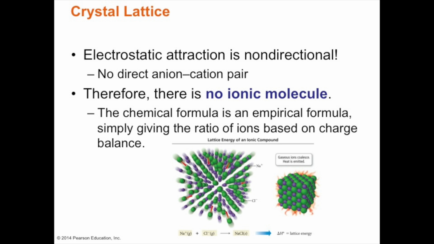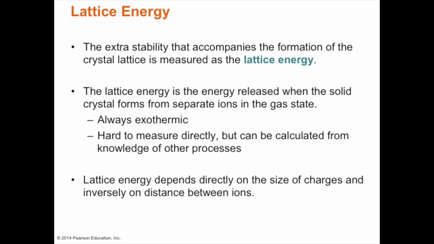But when you have sodium chloride, on the other hand, like in this picture, you have sodium, the purple, and the green are the chloride ions, so sodium chloride forming a cubic lattice.